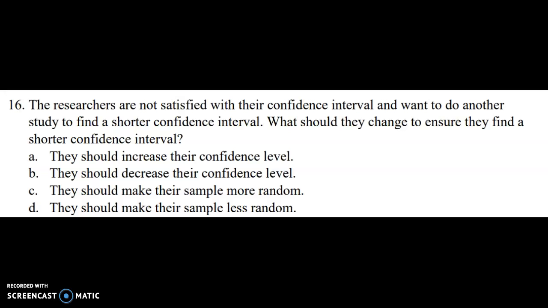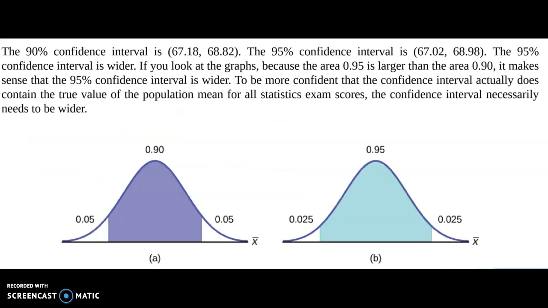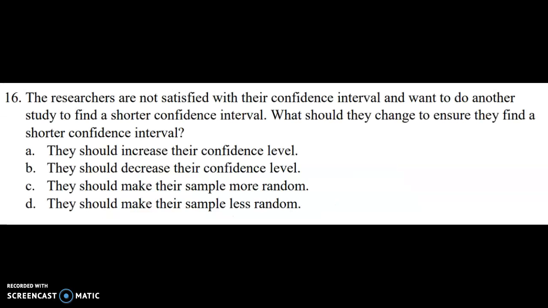Question 16. The researchers are not satisfied with the confidence interval and want to do another study to find a shorter confidence interval. What should they change to ensure they find a shorter confidence interval? Confidence level is associated with area. Okay, so if you have a bigger area, this is a 95 confidence level. So if you have a bigger area, that means that your confidence interval will be bigger. If you have a smaller confidence level, that means that your confidence interval will be shorter. Okay, so what they want is a shorter confidence interval, which means they need to decrease their confidence level.